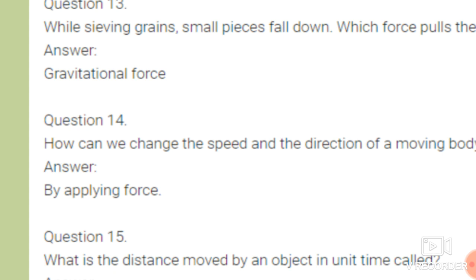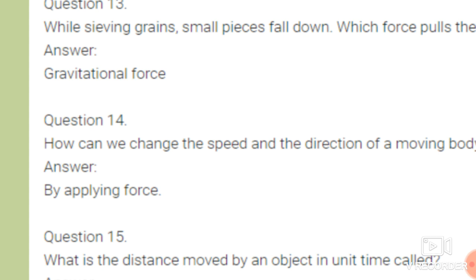Here I give you one example: the brakes which are fitted on your cars and your bicycles. You want to stop this bicycle or any car. So what will we do? What will we do if we want to change the speed and the direction of any moving body?